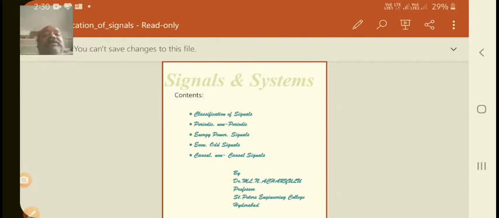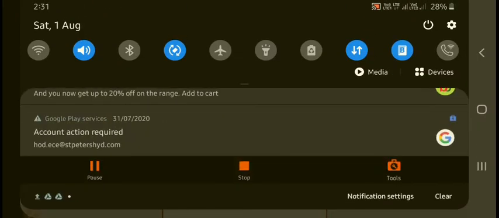Peter's Engineering College. Today, I would like to continue the tutorials of the subsequent topics: energy and power signals, even and odd signals, causal and non-causal signals. In the previous lecture, we already classified the signals and did the problems, that is, periodic, non-periodic, energy and power signals. Now today we are going to do the subsequent topics, so in this connection, we need to do some tutorial class.